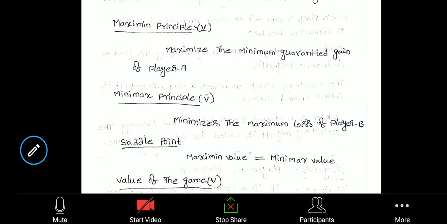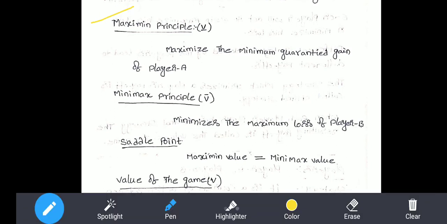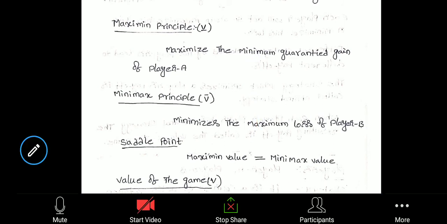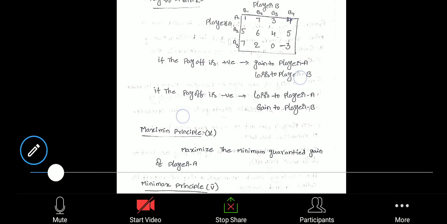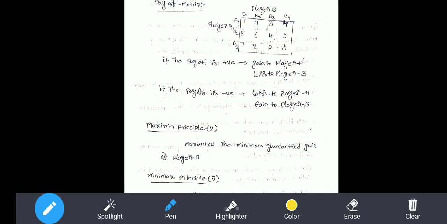In game theory, we are going to use the terms maximin principle, minimax principle, saddle point, as well as value of the game. The maximin principle indicates row wise consideration, which I'll explain in this tabular column itself. For example, consider the row wise minimums.